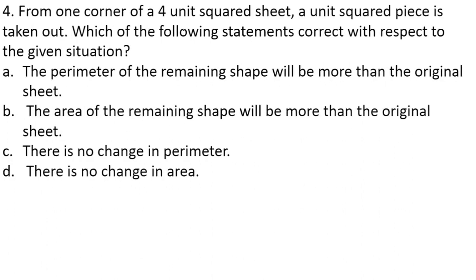Moving on to the next question. From one corner of a 4-unit squared sheet, a unit squared sheet piece is taken out. It means that there is one square sheet.